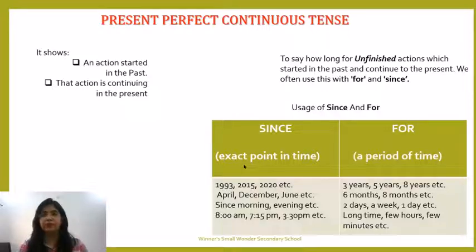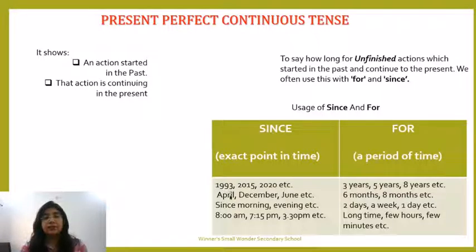Now, for is used for a period of time, to classify for how long I have been teaching: 3 years, 5 years, 8 years. I have been teaching for 3 years. I know the 3 years, but can I exactly say which 3 years I'm talking about? No, but I know the length, the period. The period is 3 years. So this is how I can classify the action duration by using for: 3 years, 5 years, 8 years, etc.